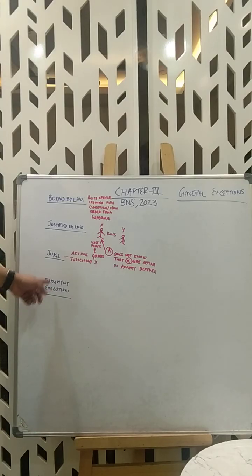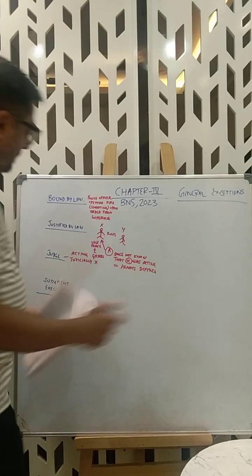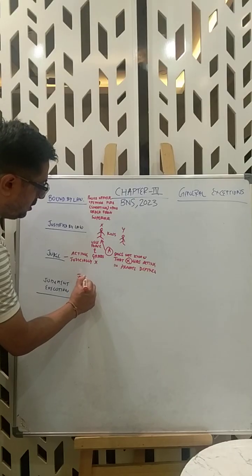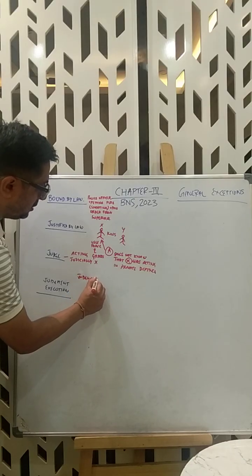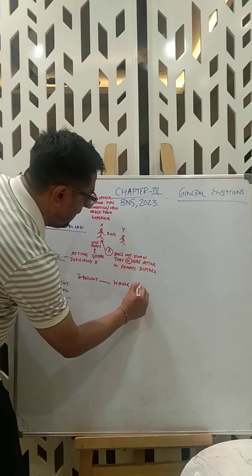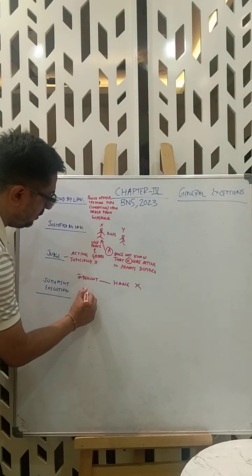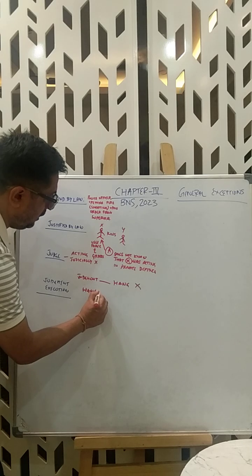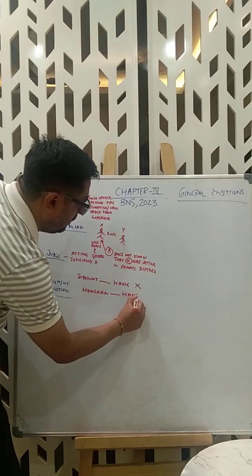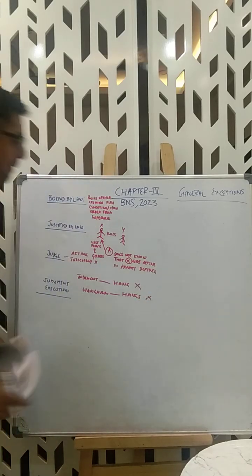Now this is more important, judgment execution. Think of this. The judgment is to hang X. Now the hangman actually hangs X. So what happened?